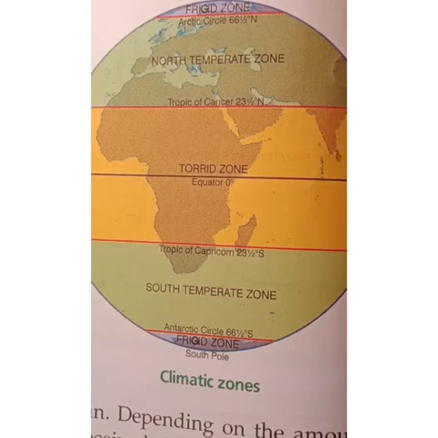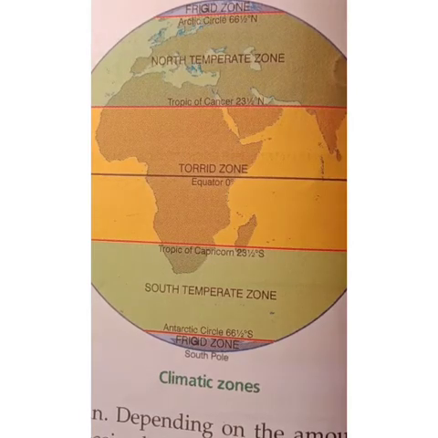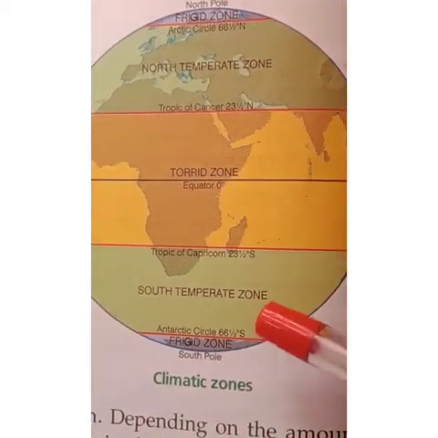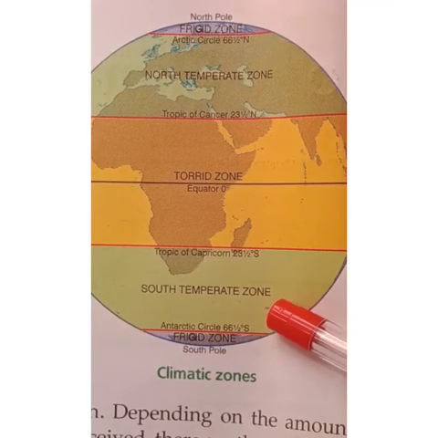Next is the temperate zone. You can see the green color here. This is the north temperate zone and the south temperate zone.